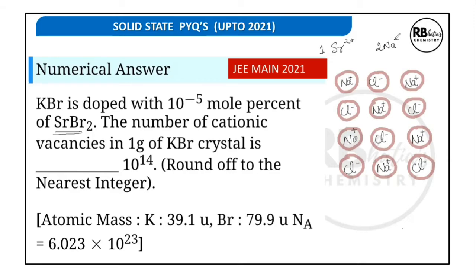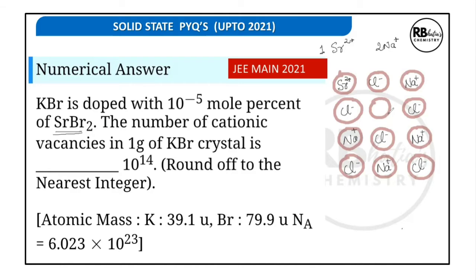That means 2 sodium ions should leave for 1 strontium ion to take up that site. So let us say these 2 sodium ions have vacated the site, and instead 1 strontium ion occupies this.